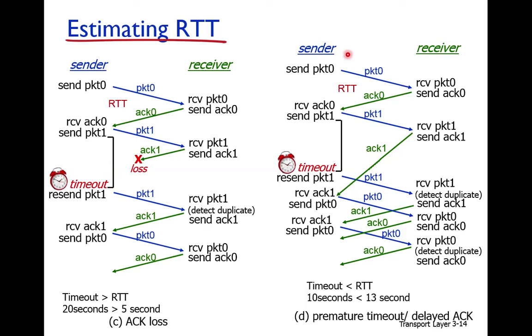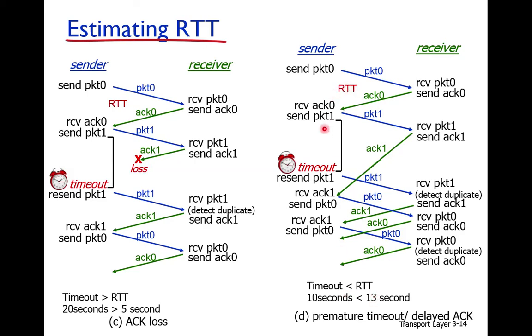Okay, now we are going to discuss another example. Suppose this is the sender and this is the receiver. The sender sends packet number 0, it is received correctly, and the receiver sends the acknowledgement. Suppose it is received within the timeout value, and this RTT is, suppose, 13 seconds.